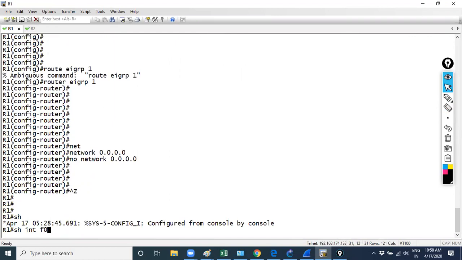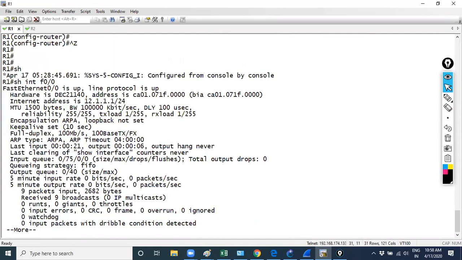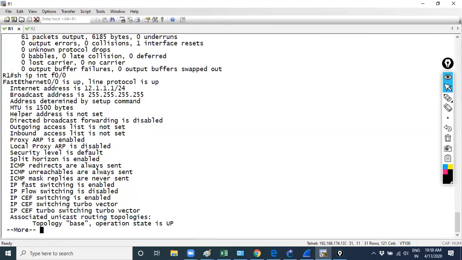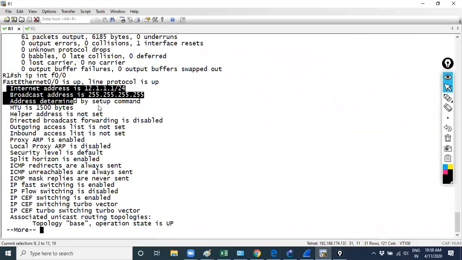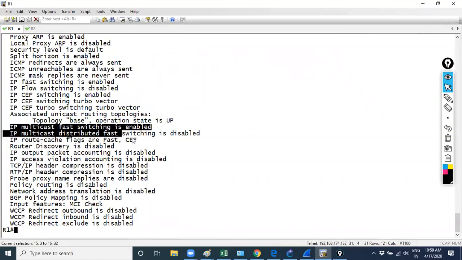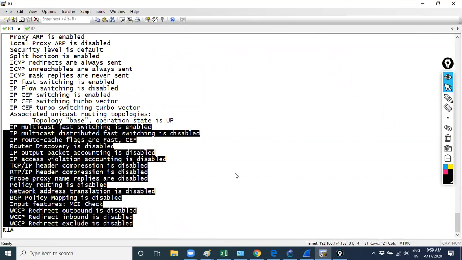Clear? And you can verify it with show interface F0/0, show ip interface F0/0. Here you will see it's not a part of any multicast address. There is no information like this. But when I enable the EIGRP process over here, you can say show ip interface EIGRP.